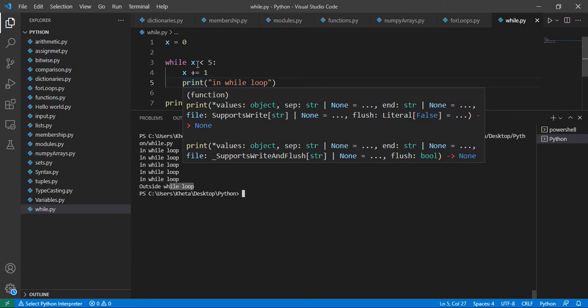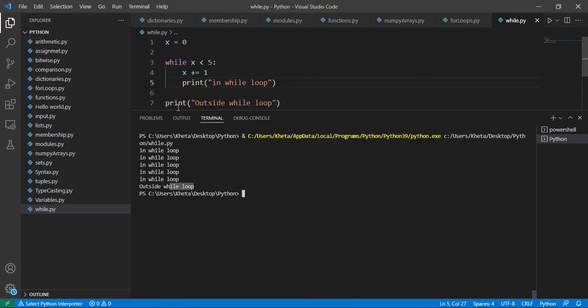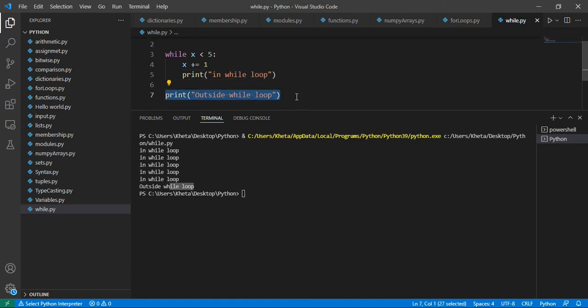So the statements that are inside the while loop are indented. These are the statements that are inside, they're indented. And the statements that are outside are actually outside the while loop. You can see this is outside the while loop. And we actually did say that it's outside the while loop.